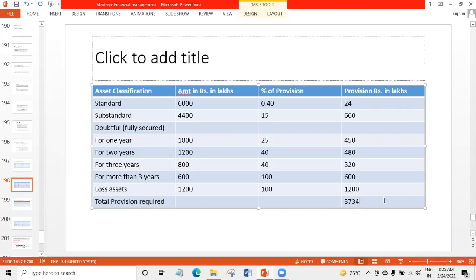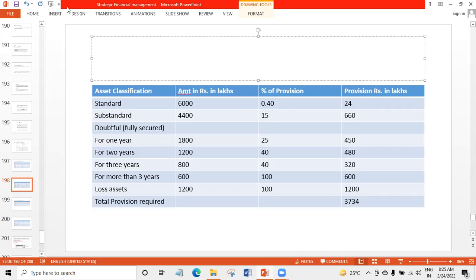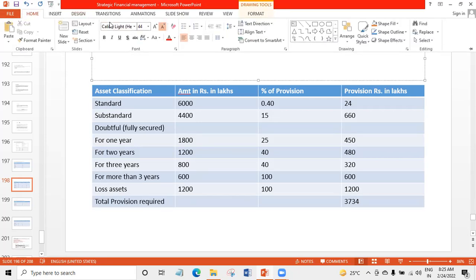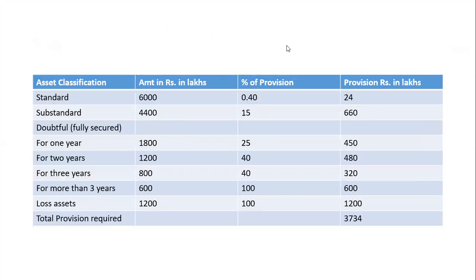This is the amount of provisioning required to be done by Lena Bank. So this is the statement showing the provisioning of non-performing assets.